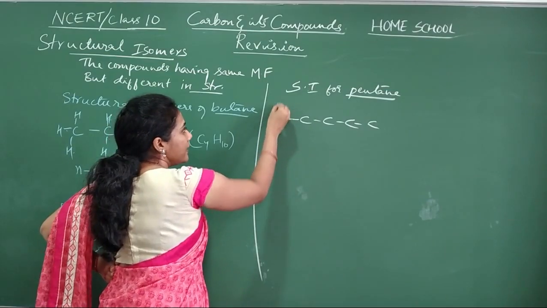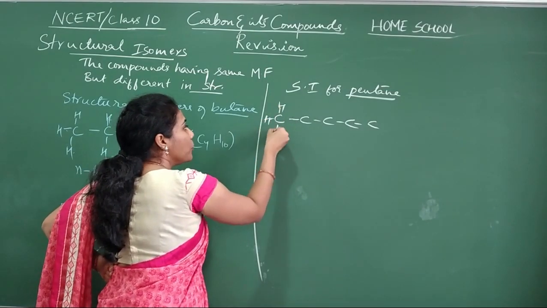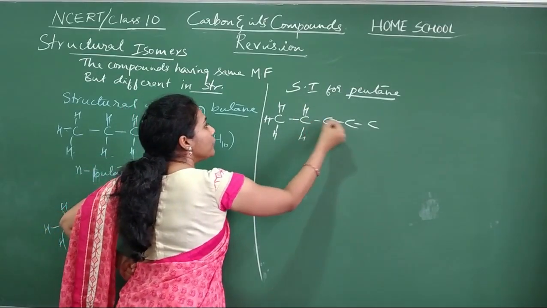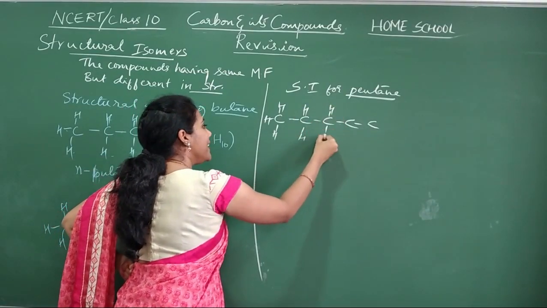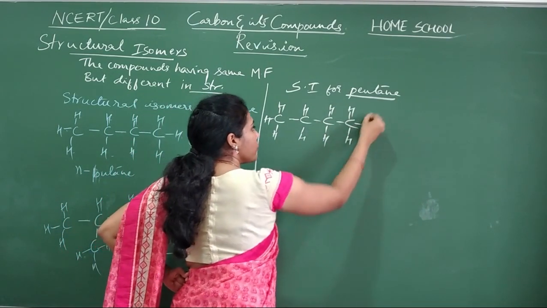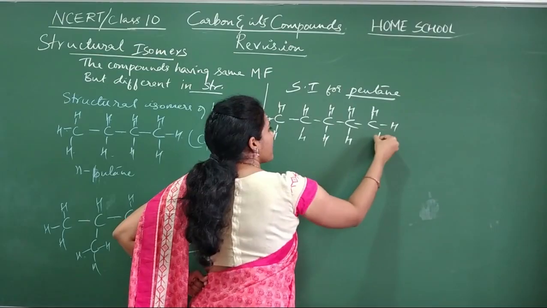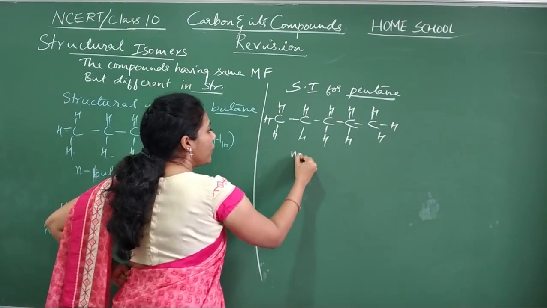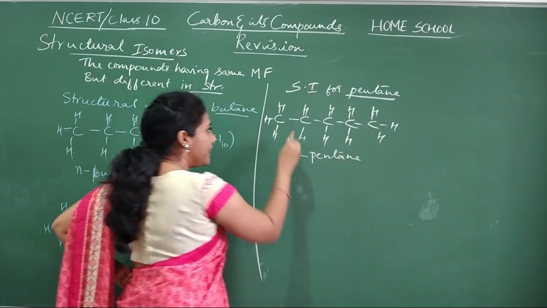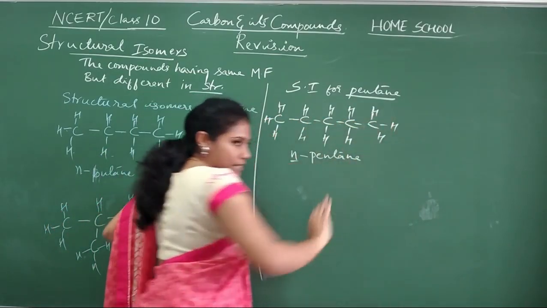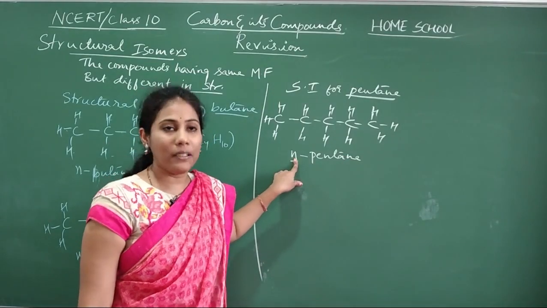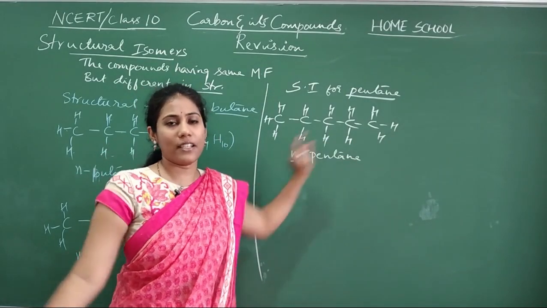One bond is already there, so this one needs 3 more bonds, so 3 hydrogens, and here 2 hydrogens, and here 2 bonds are already there, 2 more it needs, so 2 hydrogens. Here 2 hydrogens, and here 3 hydrogens. And this is actually called n-pentane. I told you, n indicates that the carbons are in a straight chain. Normal pentane. n refers to normal, the basic structure.